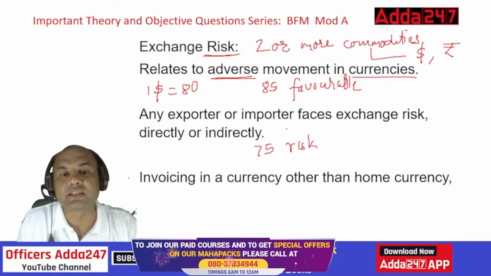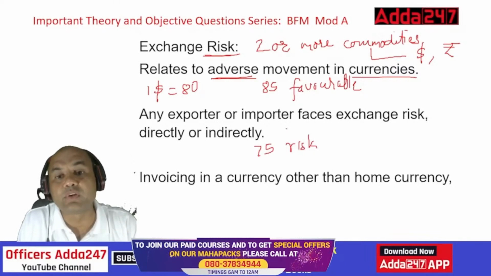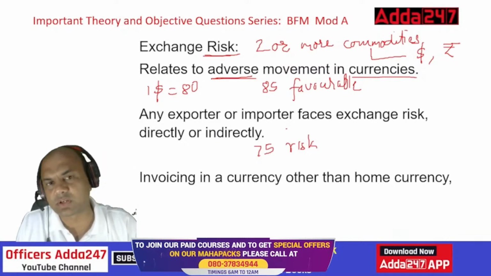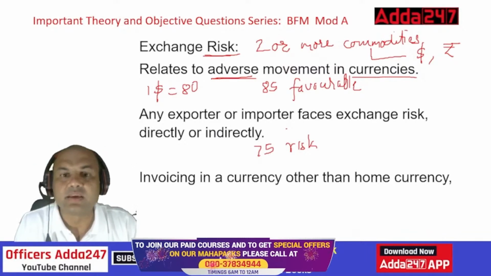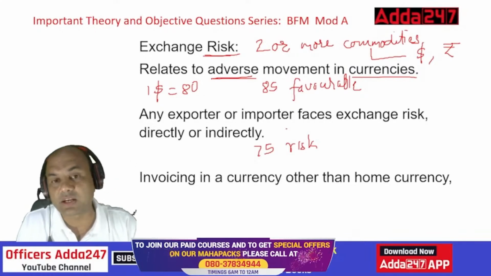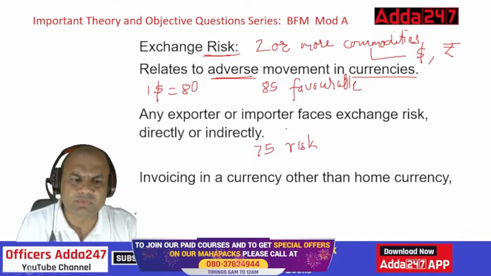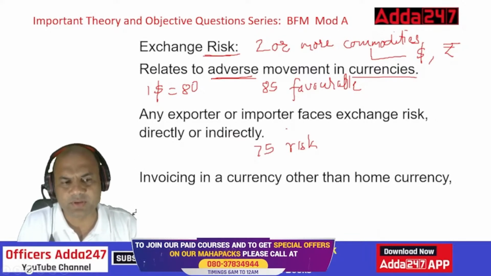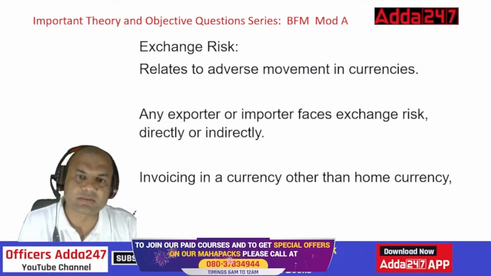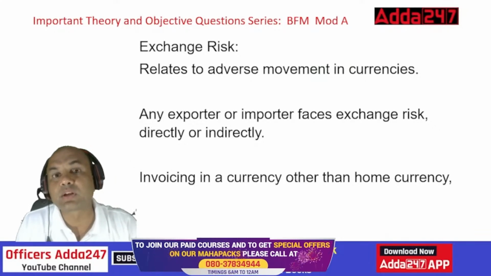This is the risk. See here, that's why it said relates to adverse movement in the currencies. If it's a favorable movement, then it's not a risk. Any exporter or importer faces exchange risk directly or indirectly. What do you mean by this? I'll explain to you. Any exporter or importer faces exchange risk. Exporter means what? Exporter means that person who has sent the goods outside.